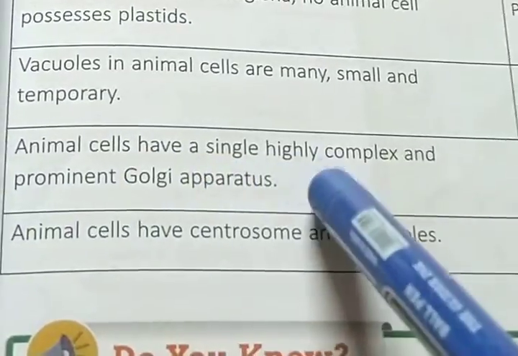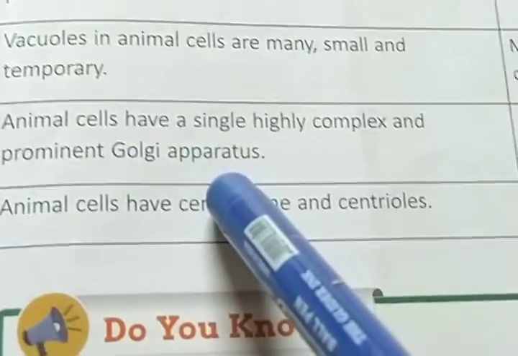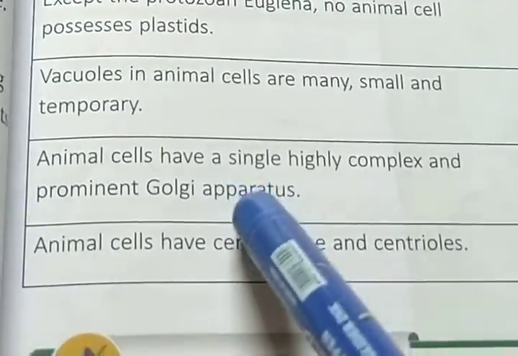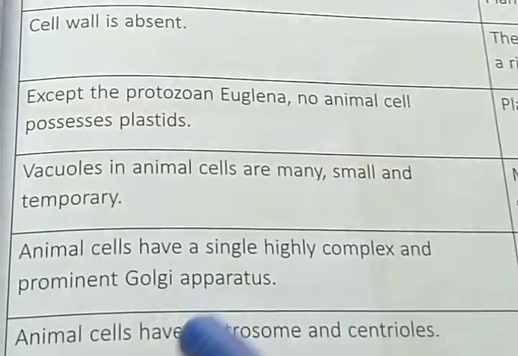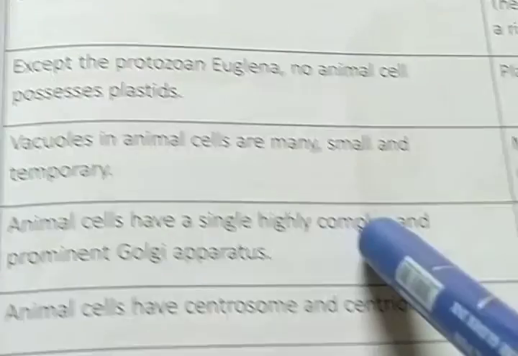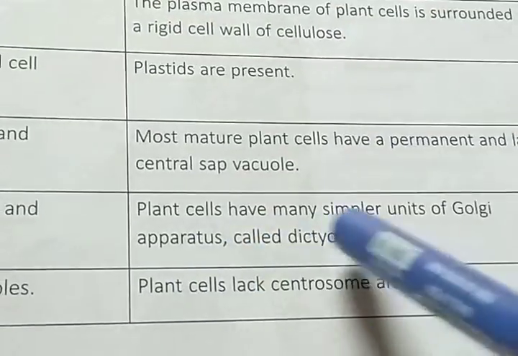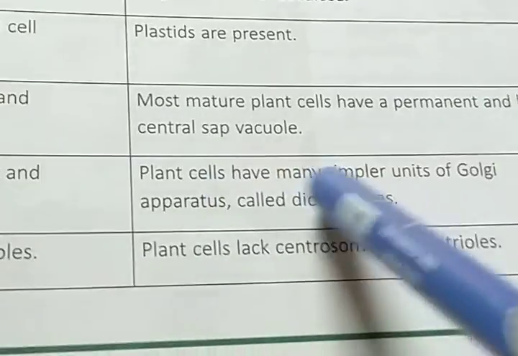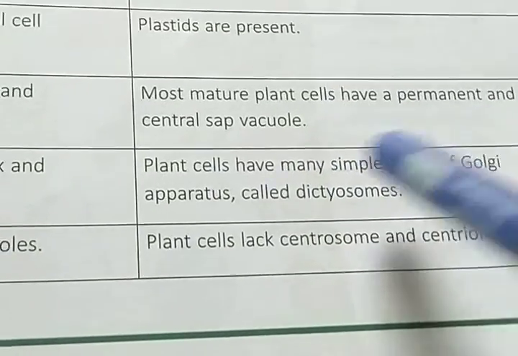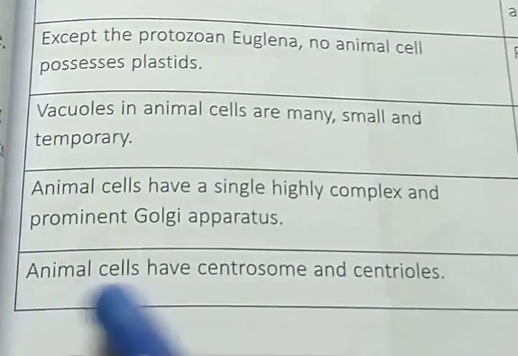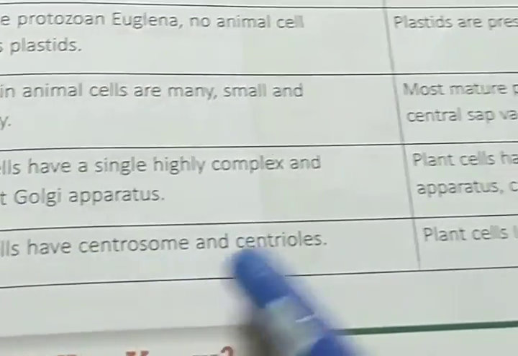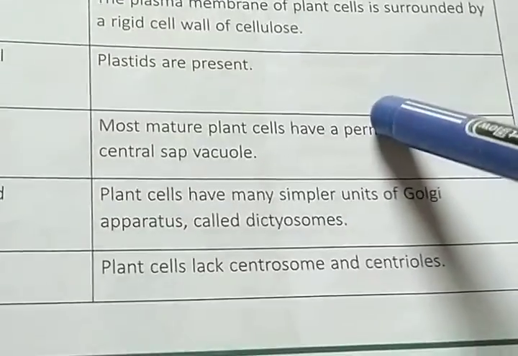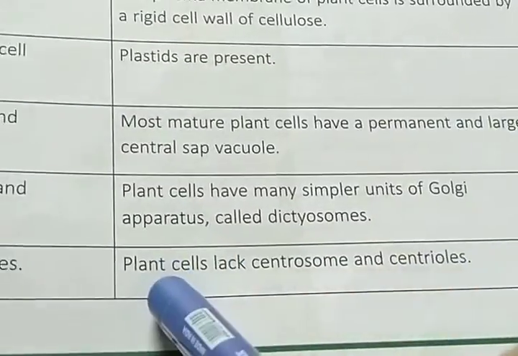Animal cells have a single, highly complex and prominent Golgi apparatus. In animal cells, Golgi bodies are highly complex and prominent. But plant cells have many simpler units of Golgi apparatus called dictyosomes. So there are lots of units of Golgi apparatus. They are collectively called dictyosomes. Animal cells have a centrosome and centrioles, but in plant cells, centrosome and centrioles are absent.